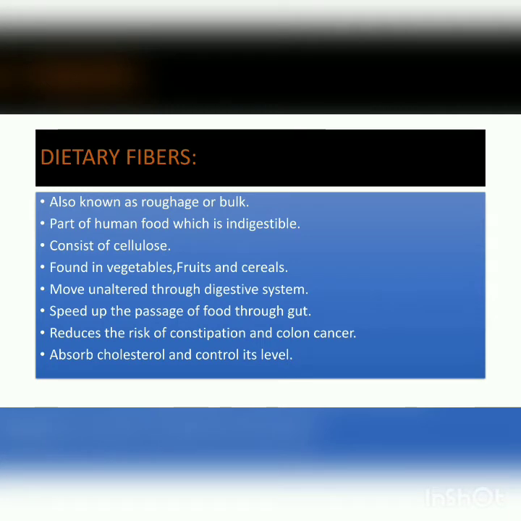Now coming towards the dietary fibers. What are dietary fibers? They are also known as roughage or bulk. Basically they are the part of human food which is indigestible.